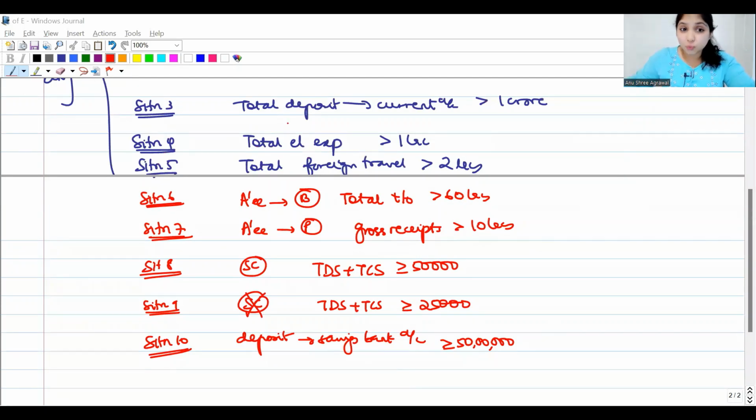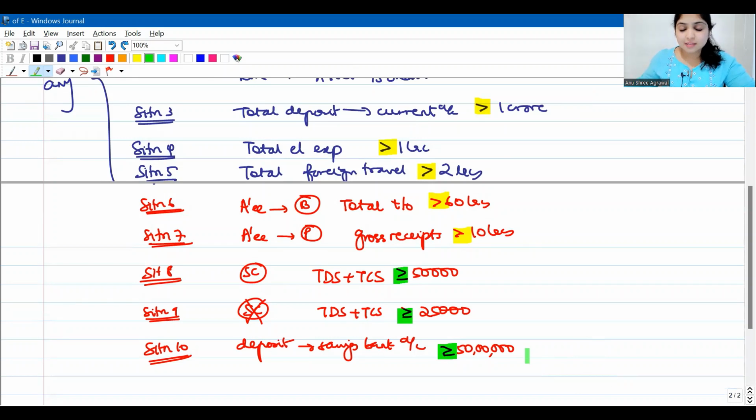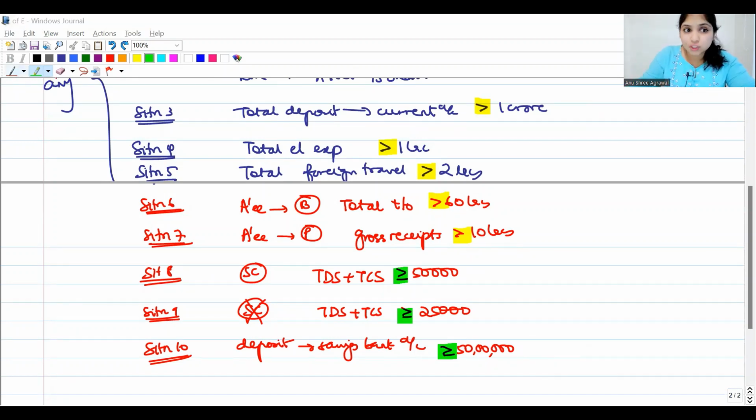Understood? And did you notice? Everywhere I spoke about more than. Did you see the sign? Only in the last 3 situations we put at least. Current account more than 1 crore, but savings account at least 50 lakhs. So these are the new situations.